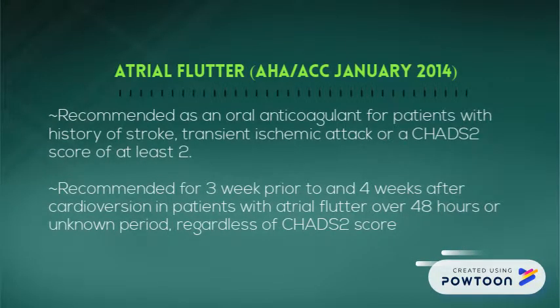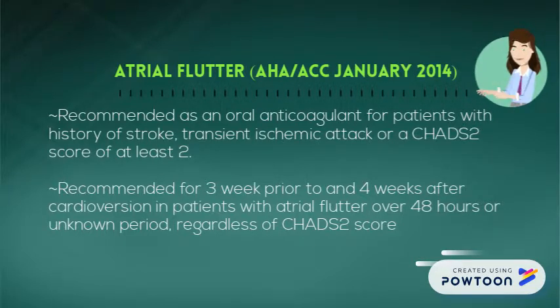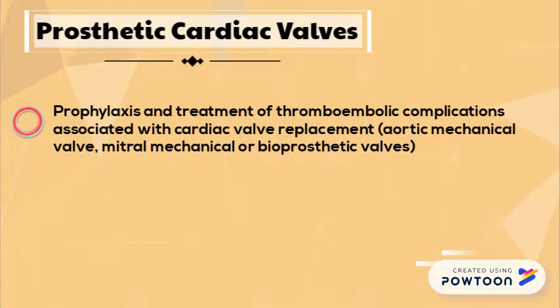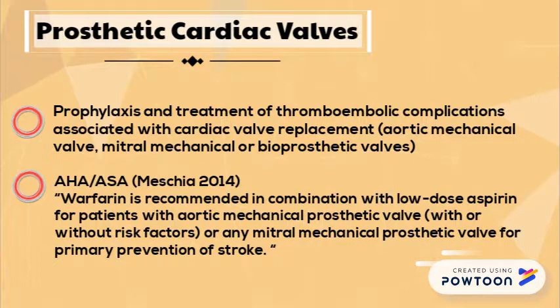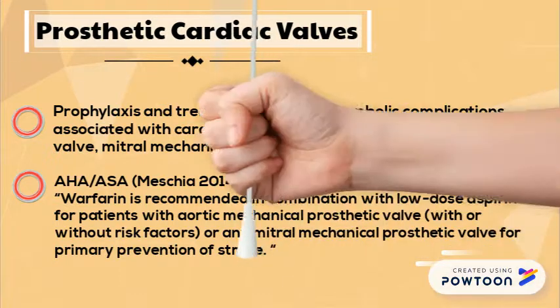According to the atrial flutter guideline, warfarin is recommended as an oral anticoagulant for patients with history of stroke, transient ischemic attack, or a CHADS2 score of at least 2. It is recommended for 3 weeks prior to and 4 weeks after cardioversion in patients with atrial flutter over 48 hours or unknown period, regardless of CHADS2 score. Warfarin is used as prophylaxis and treatment of thromboembolic complications associated with cardiac valve replacement. Warfarin is recommended in combination with low dose aspirin for patients with aortic mechanical prosthetic valve with or without risk factors, or any mitral mechanical prosthetic valve, for primary prevention of stroke.